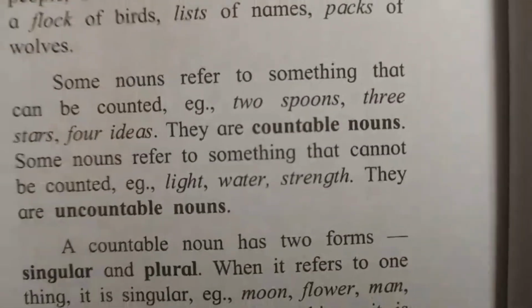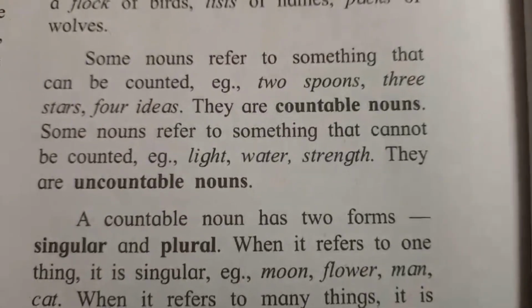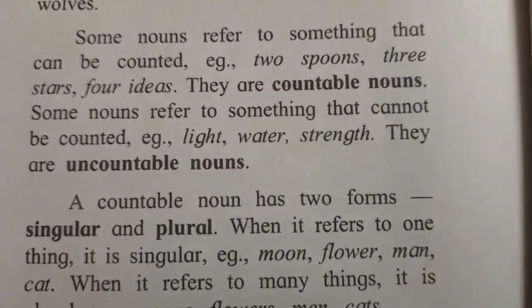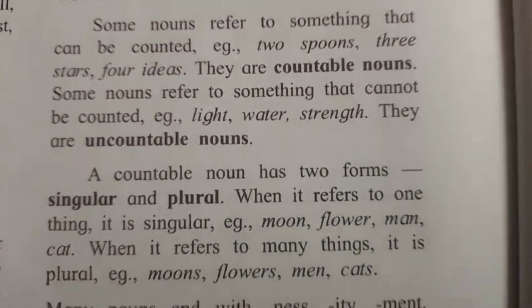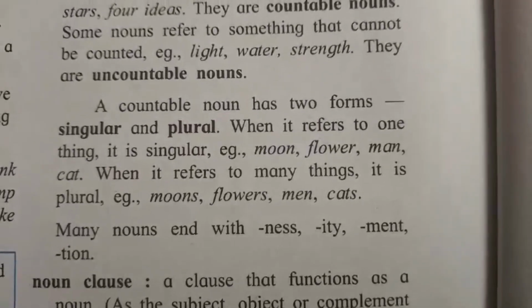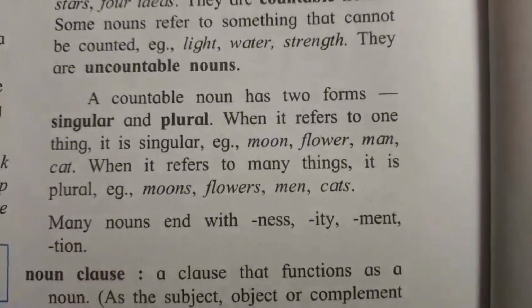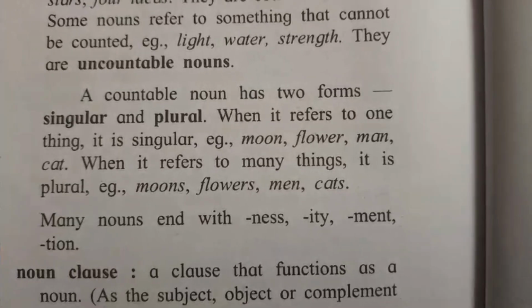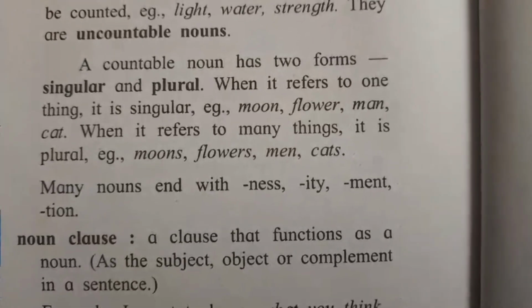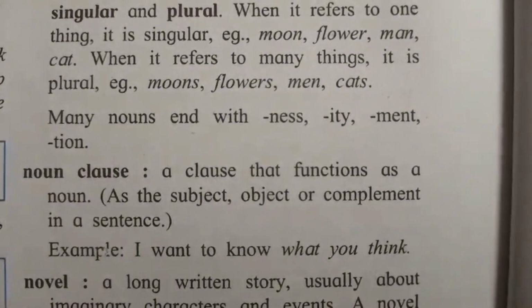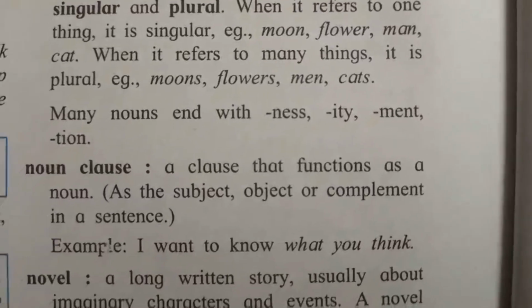Some nouns refer to something that can be counted. For example, two spoons, three stars, four ideas. They are countable nouns. Some nouns refer to something that cannot be counted. For example, light, water, strength. They are uncountable nouns. A countable noun has two forms, singular or plural. When it refers to one thing, it is singular. For example, moon, flower, man, cat. When it refers to many things, it is plural. Example, moons, flowers, men, cats. Many nouns end with ness, ity, ment, or tion.